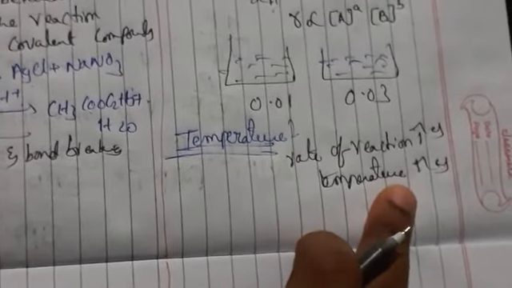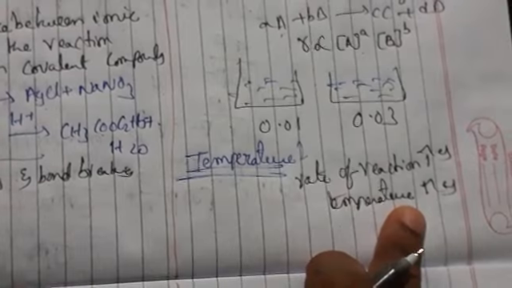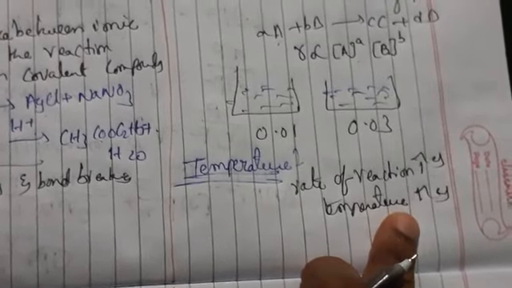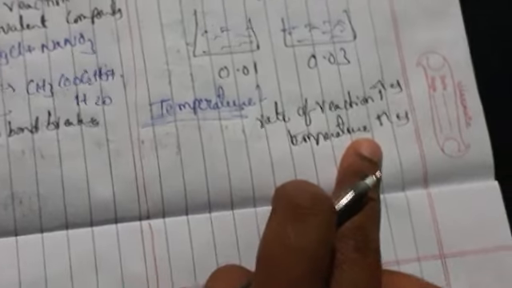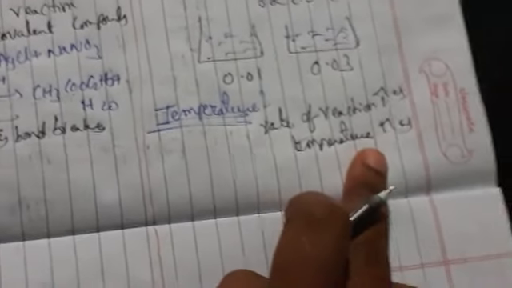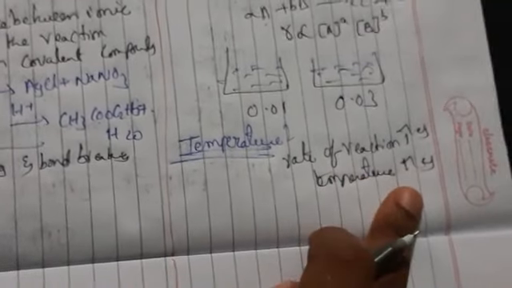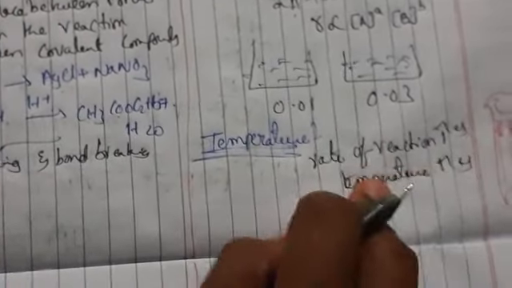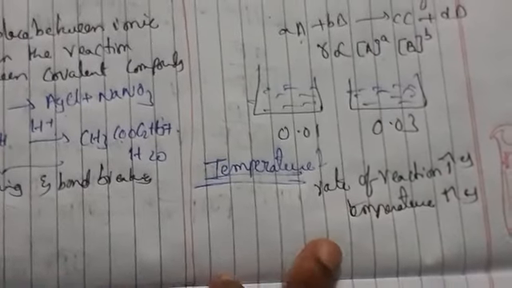The rate of reaction is the decrease in concentration of reactants per unit time, or the increase in concentration of products per unit time. So the rate of reaction deals with time, and whenever the rate of the reaction increases, temperature also increases.